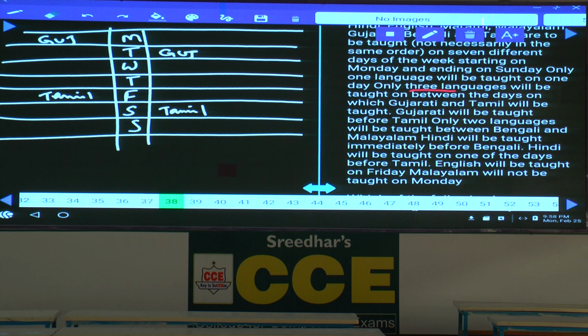Then only one language will be taught on a day. 3 languages will be taught in between the days on which Gujarati and Tamil will be taught. Gujarati will be taught before Tamil, and only 2 languages will be taught between Bengali and Malayalam. Between Bengali and Malayalam, how many should be there? 2. Now, between these 2, which is before whom is not clearly given, isn't it? 2 between Bengali and Malayalam.